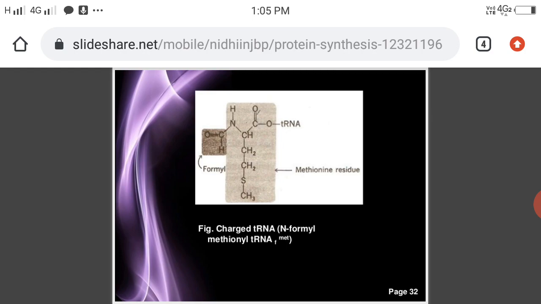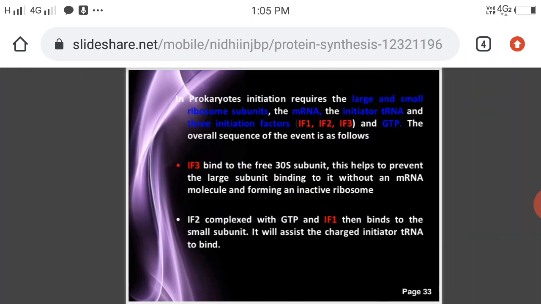First mRNA is coded to the smaller subunit and then activation of the tRNA. This is a very clear slide. Charged tRNA consists of one amino acid, that is the N-formyl methionine tRNA.